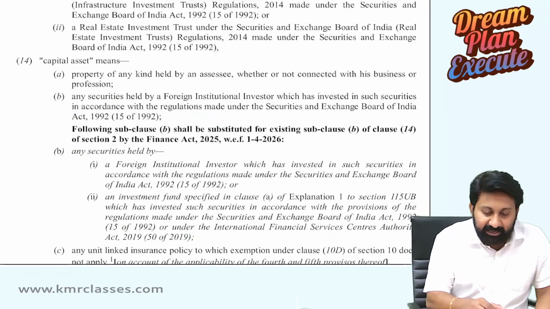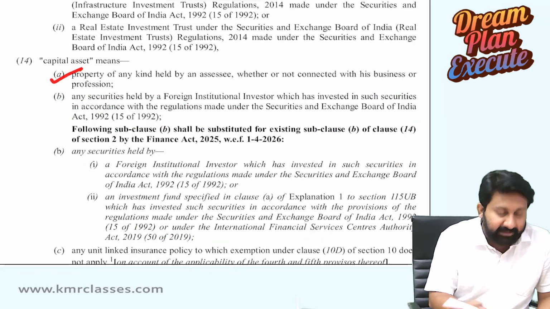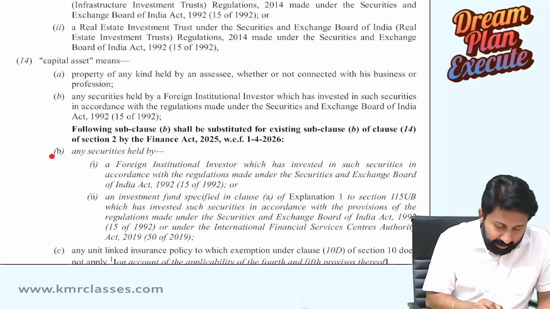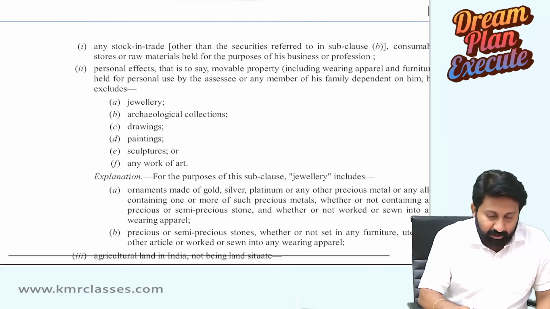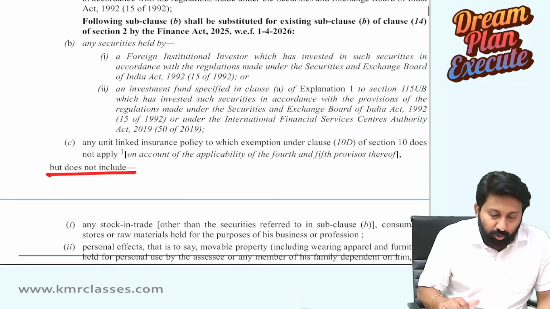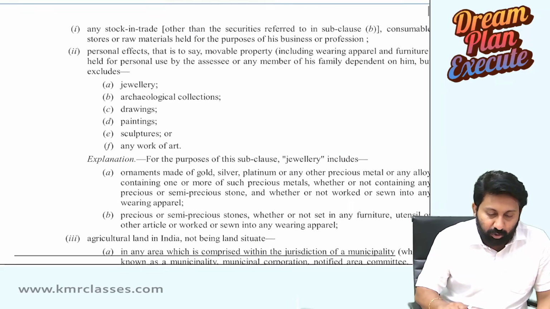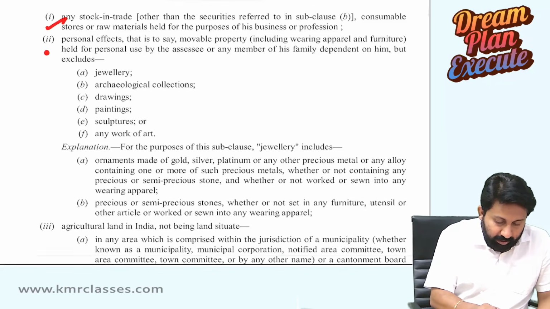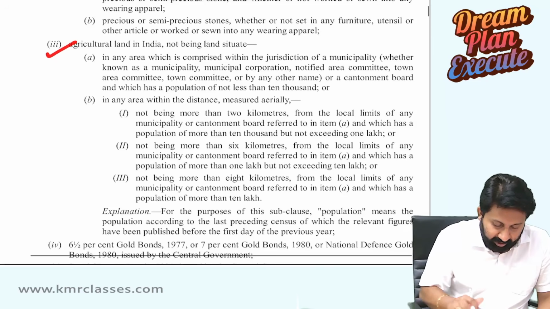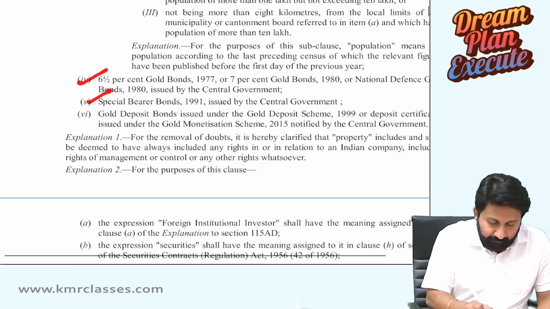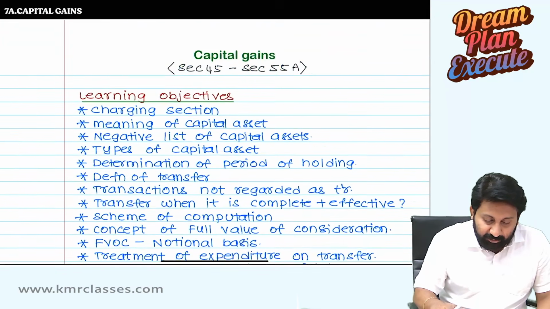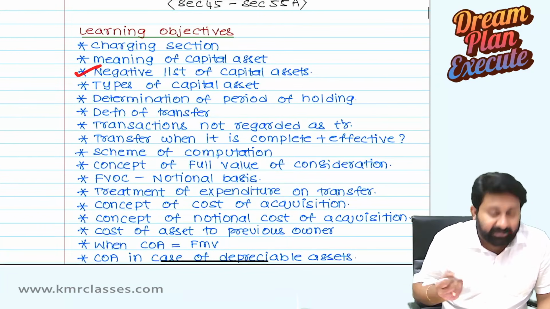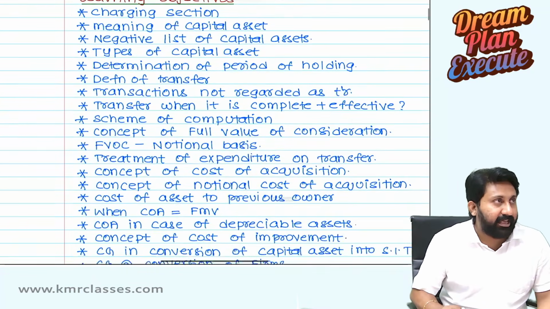Okay, let's see. Capital asset means A, B, C. In C again there is an amendment. But does not include 1, 2, 3, 4, 5, 6. In the learning objectives I have given a negative list of capital assets that we are going to read there.